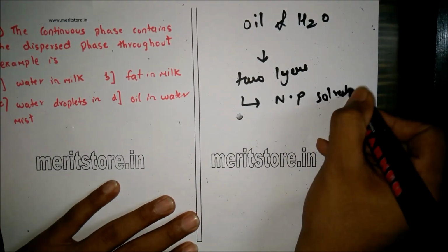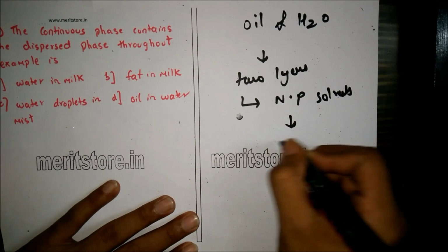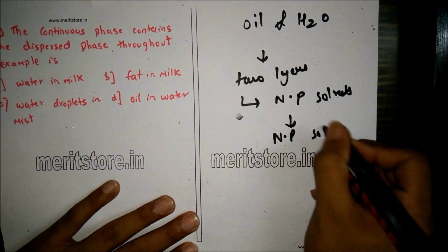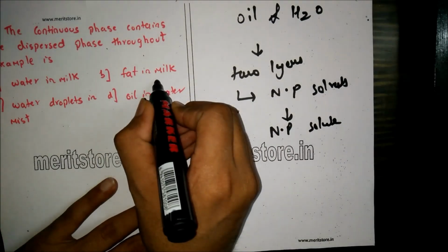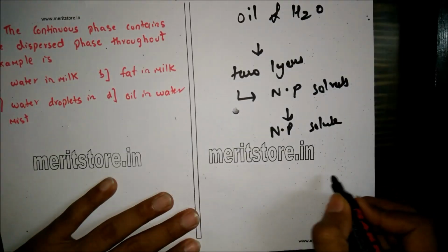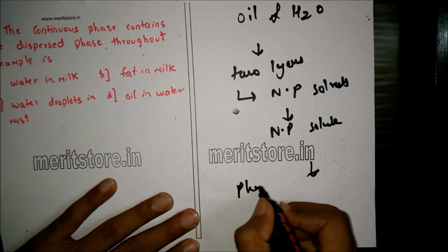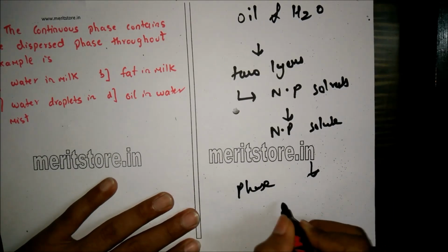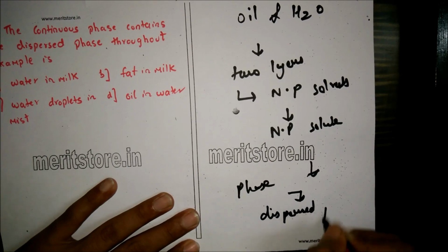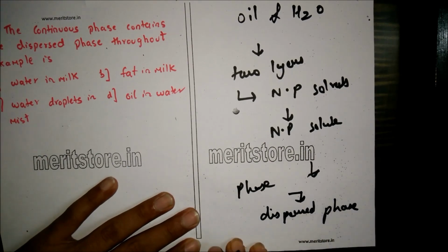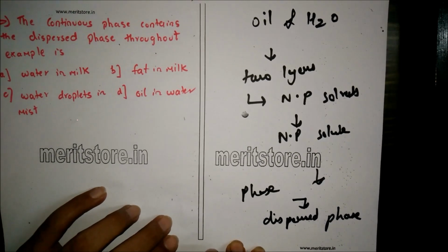Non-polar solvents dissolve non-polar solutes. So in the case of the solution of fat in milk, the continuous phase contains the dispersed phase throughout. Therefore, the correct answer here is option B.